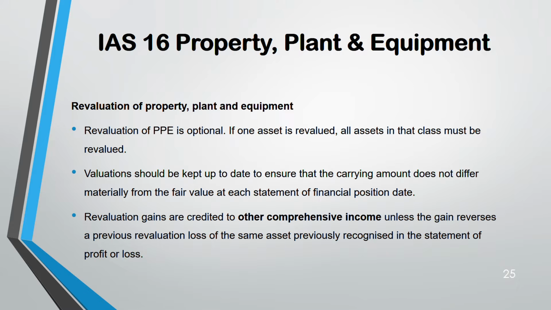But let's say that asset previously had a revaluation loss, the value went downwards. So the revaluation loss is recognized in profit and loss. Now there's a gain. First there was a loss, now it's a gain in the second year. How will you recognize that gain? The entire amount cannot go through other comprehensive income. Only up to the amount of the previous revaluation loss, that part of the revaluation gain will go to profit and loss. The remaining balance will go to other comprehensive income.